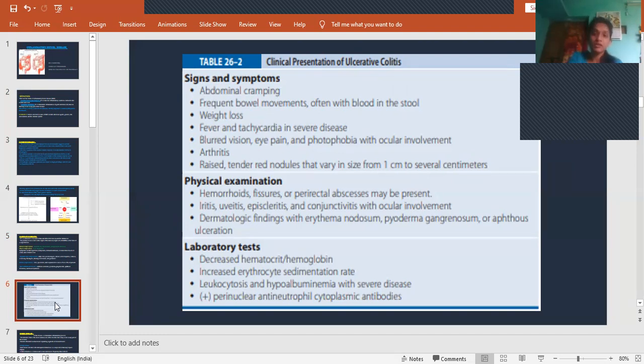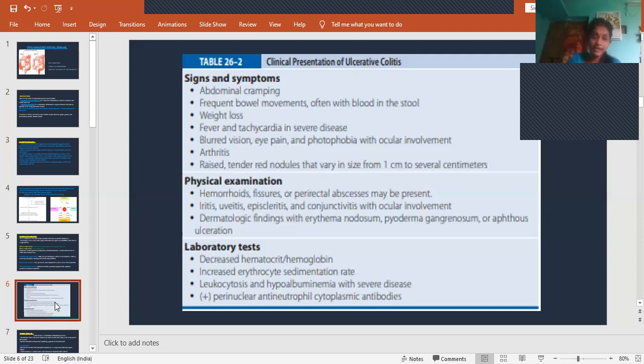And there will be weight loss. Why? Because there will not be proper absorption of food, and many of the vitamins and minerals get absorbed in the intestine, right? So because of the inflammation of the intestine, that absorption cannot take place. So it leads to malnutrition and weight loss. Fever and tachycardia: if the disease is severe, if the infection or inflammation is severe, then there will